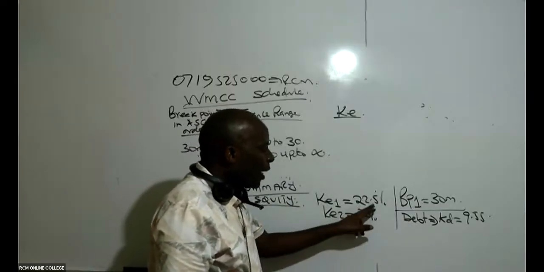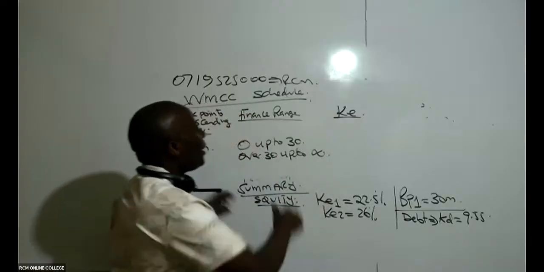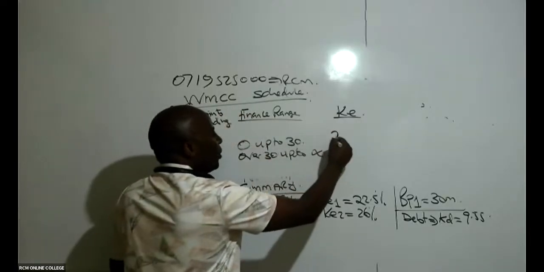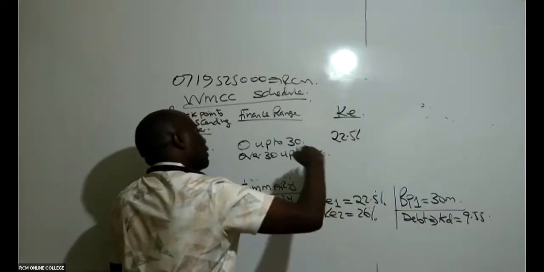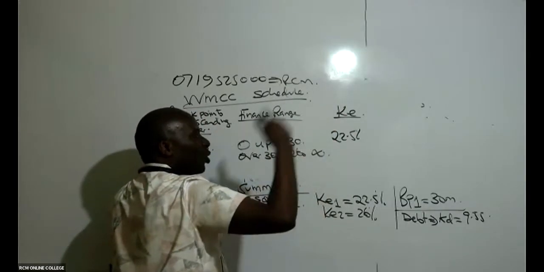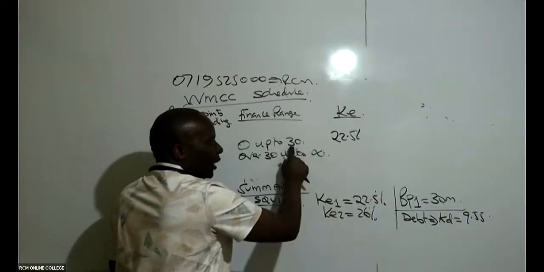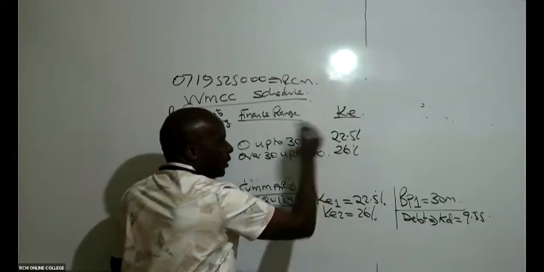So up to 30 million, it will be 22.5. Beyond that, we take a new cost of equity, which is 26% above 30.